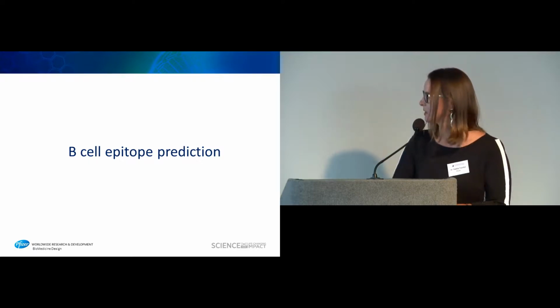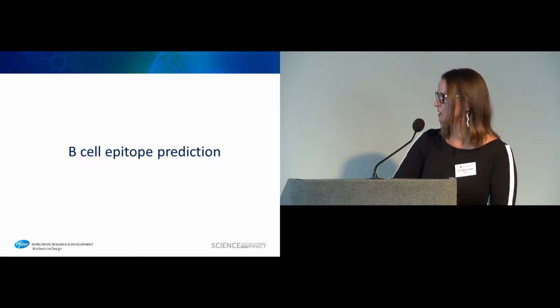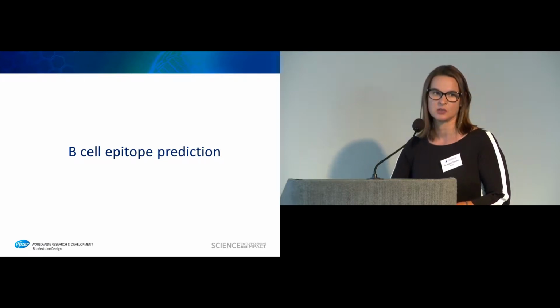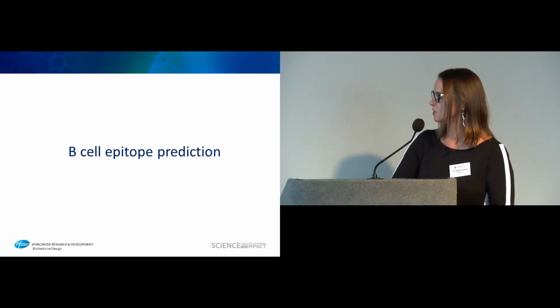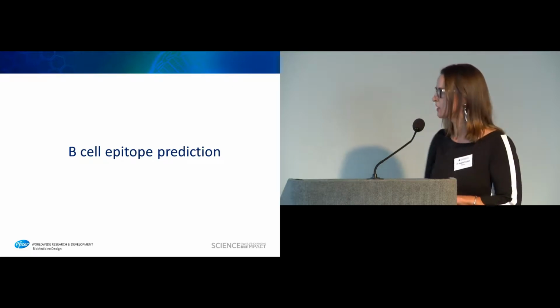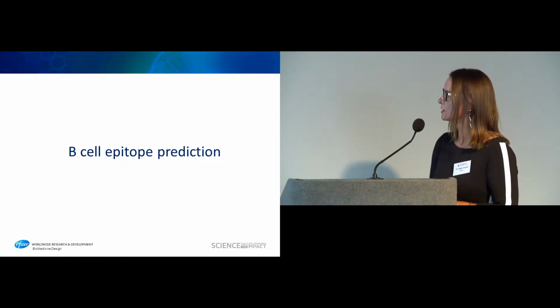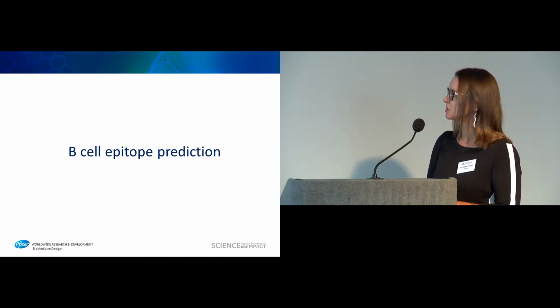So let's start with the B-cell epitope prediction. Similarly to what we do when we look at T-cell epitopes, we start with trying to define them, predict them in silico. So I had a look at what was published in terms of the in silico prediction algorithms for B-cell epitopes.